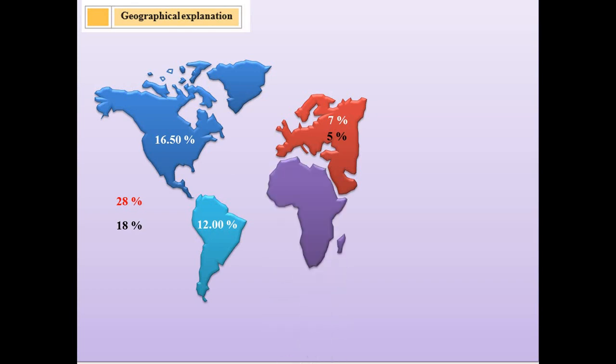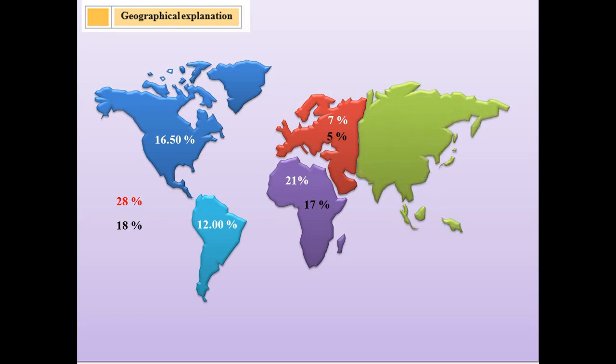Africa has around 21% land and supports 17% of the population. Asia occupies about 30% of the landmass and supports around 60% of the population.